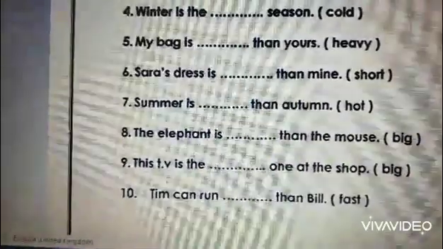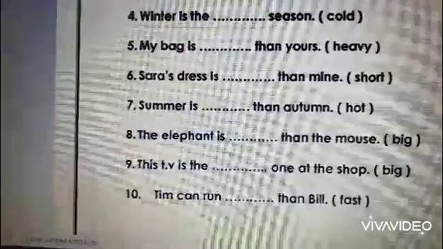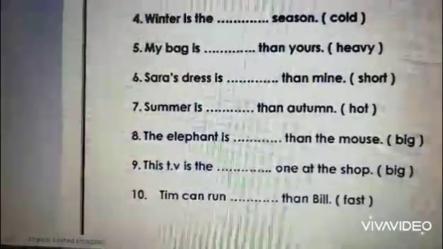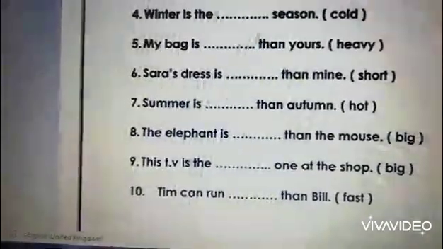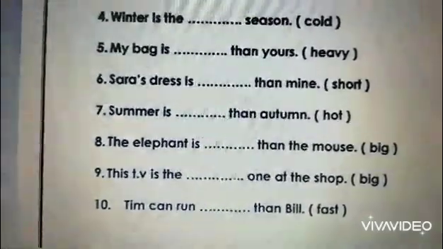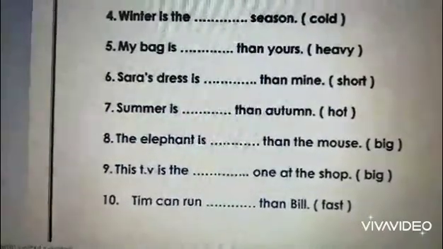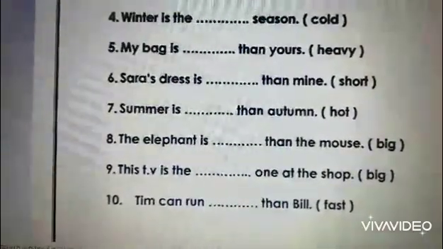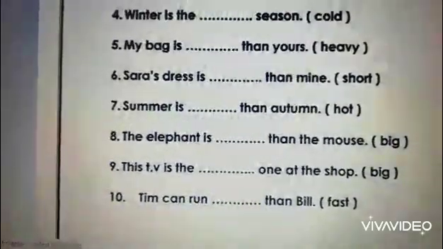7, summer is than autumn. We are comparing summer to autumn here, so we make it into comparative, hotter. We add er and we double the t in hot, because it's CVC rule. Do you remember it? In 8, the elephant is than the mouse. We are comparing the elephant to the mouse, so we make it bigger. The same case in bigger, we double the letter G.